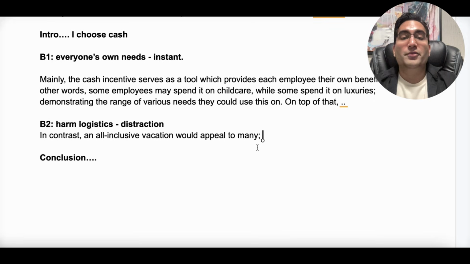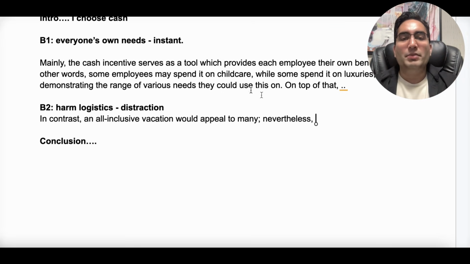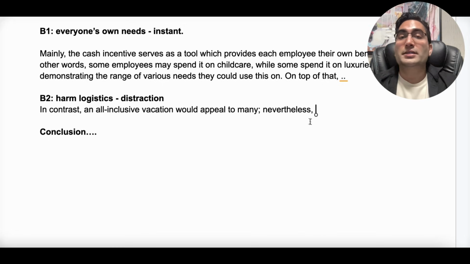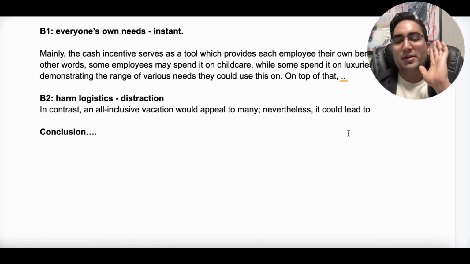However, but however is basic. So let's say nevertheless. So I'm just trying to show you my thinking, how you're supposed to think whenever you write. You look at the grammar mistakes, you look at the sentences, does it make sense? You look at the words, how can they be better? So it would appeal to many, nevertheless it could lead to, now I was gonna write it could cause, but then I said, no, wait, what's better?